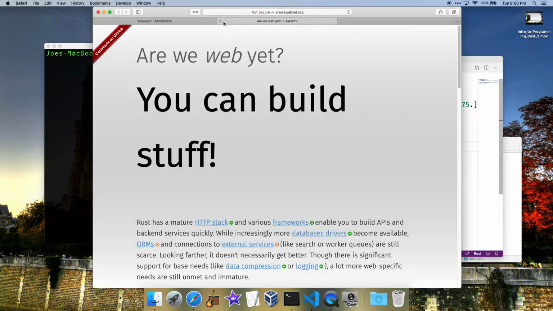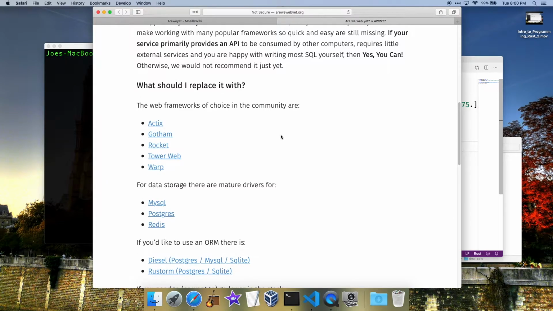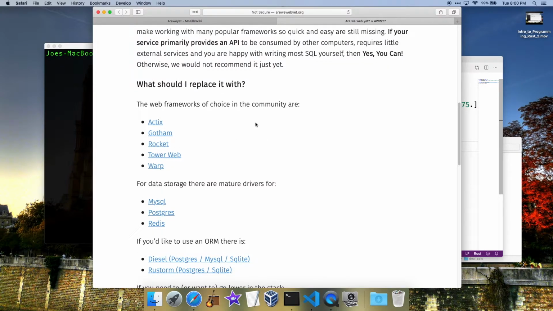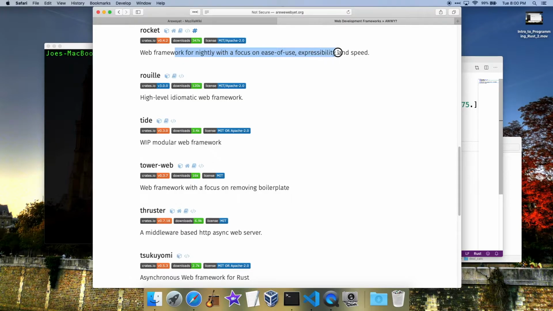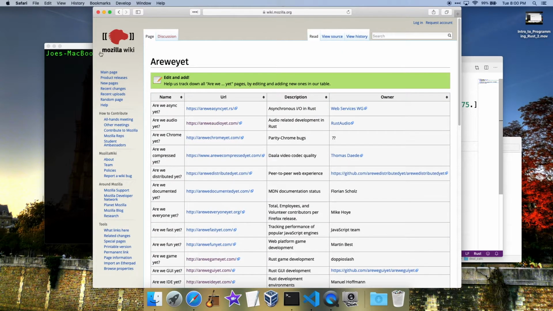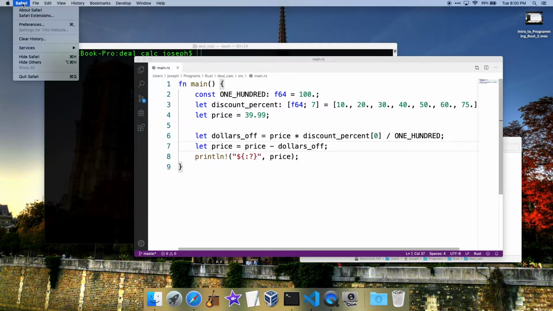That's pretty cool. Are we web yet? What you can do with Rocket is like a web framework. It's for basically building web servers or websites. I can't remember exactly. Something like that. But yeah, so web stuff. Just a cool website to look at. So just wanted to show you guys that.